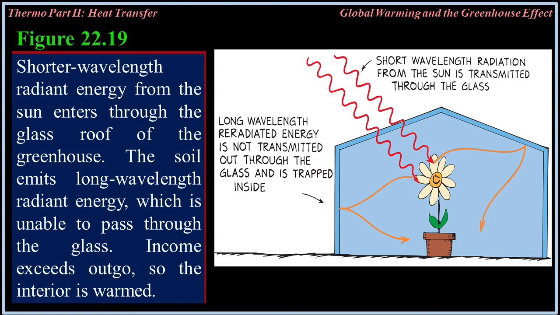Figure 22.19: Shorter wavelength radiant energy from the sun enters through the glass roof of the greenhouse. The soil emits long wavelength radiant energy, which is unable to pass through the glass. Income exceeds outgo, so the interior is warmed.